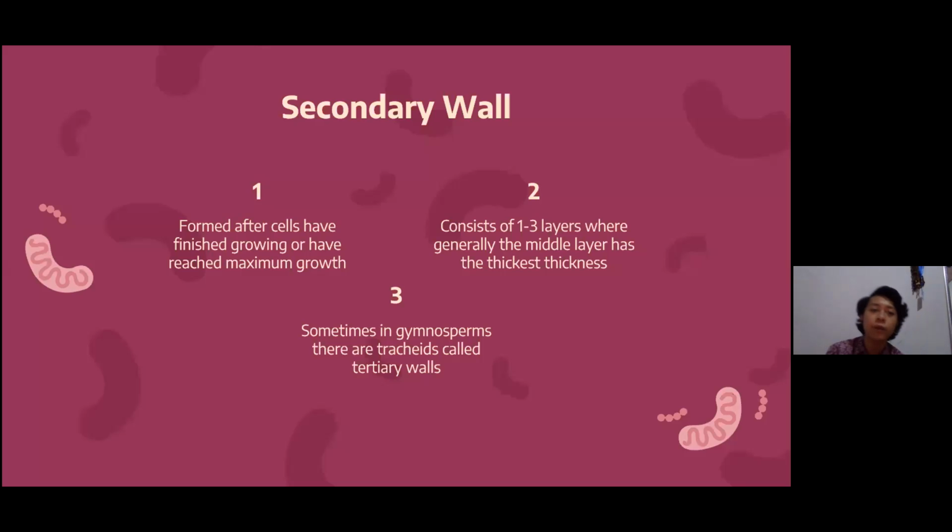Okay, the secondary wall is formed after the cell has finished growing or has reached maximum growth. So we can find it in older plants, in dicotyl plants. It consists of one to three layers, where generally the middle layer has the thickest thickness. Sometimes in gymnosperms there are tracheae called tertiary walls.